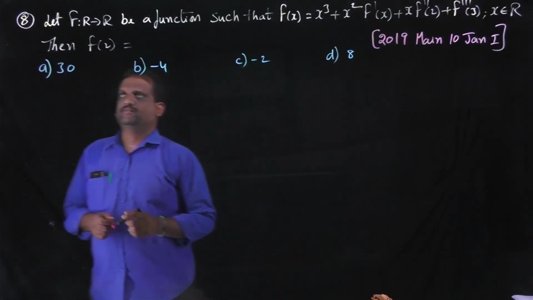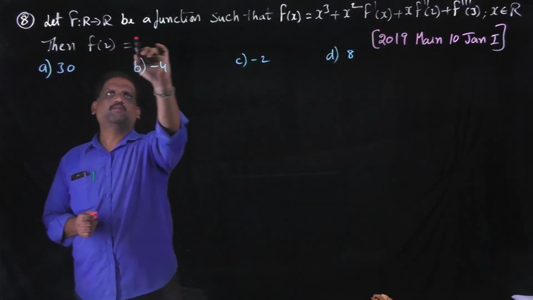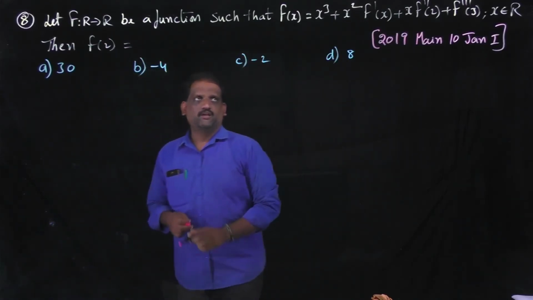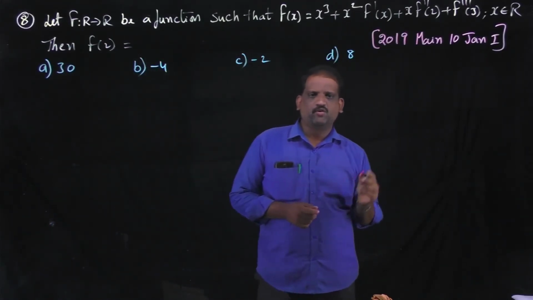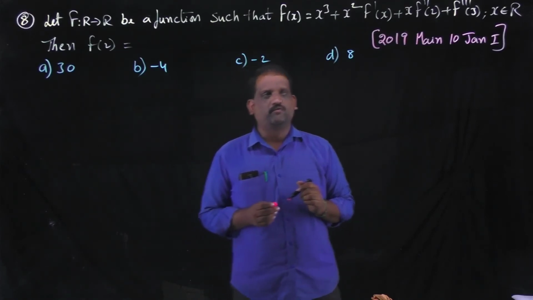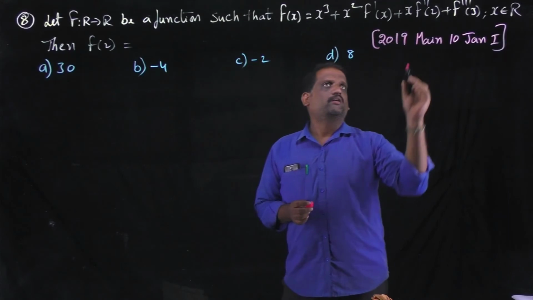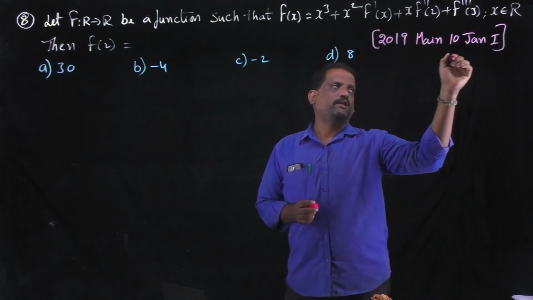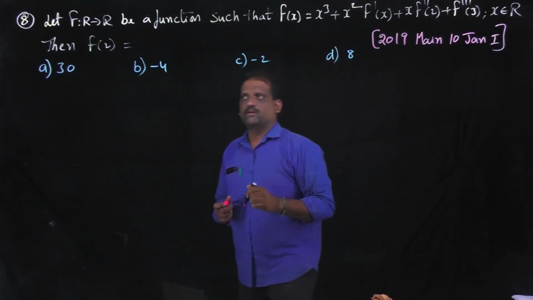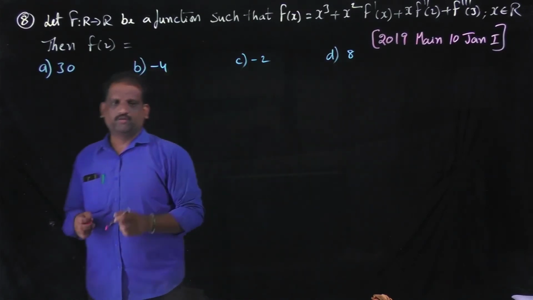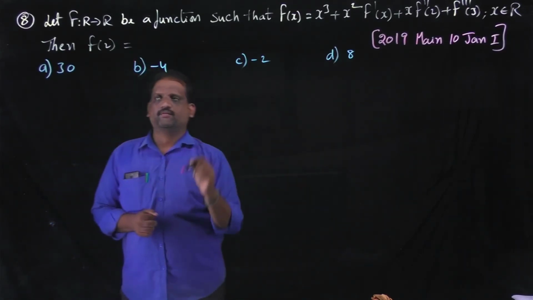Question number 8. Let f from R to R be a function such that f of x is equal to x cube plus x square into f dash of x plus x into f double dash of 2 plus f triple dash of 3 for x belongs to R. Then f of 2 is equal to? These are the options.